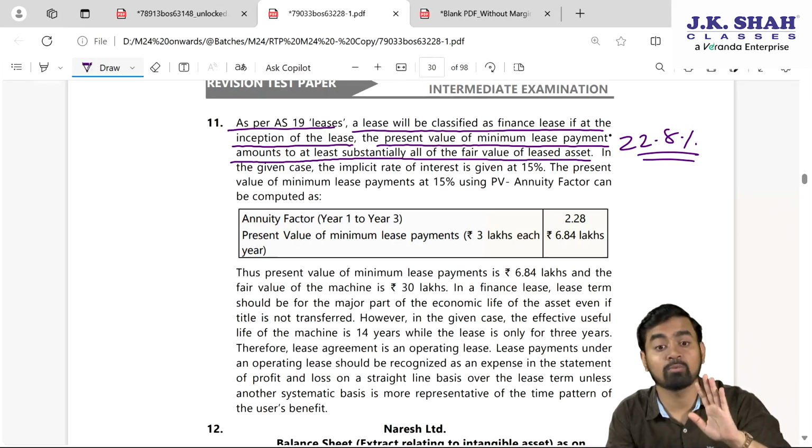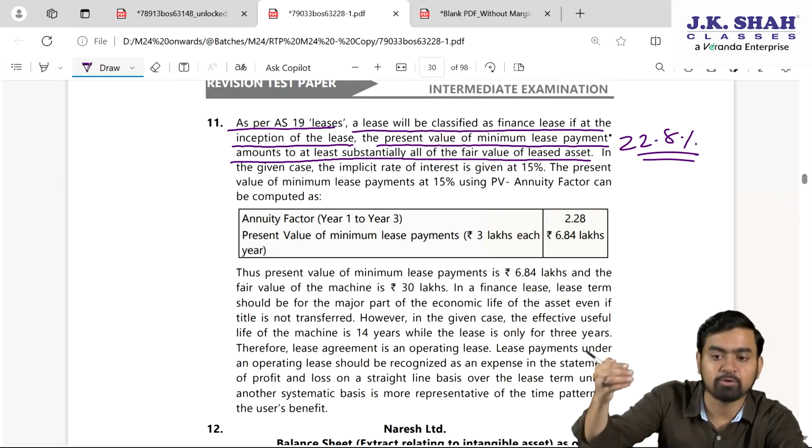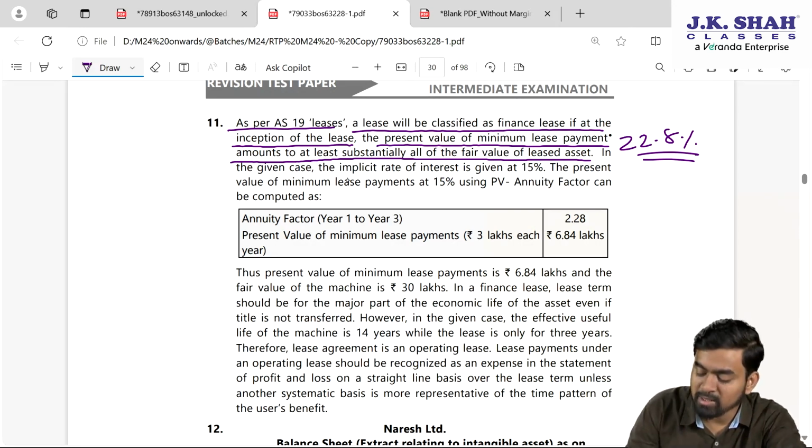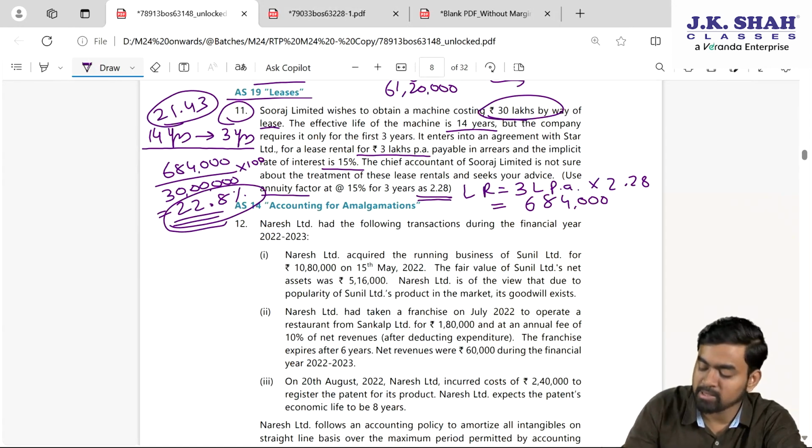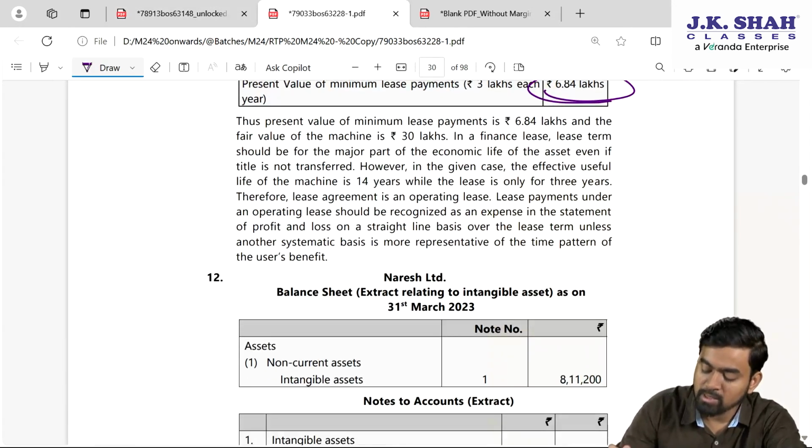It does not cover the substantial fair value, correct? So we are just paying 22.8%. In the given case, the implicit rate is 15%. The present value of MLP is 6.84, which we have already calculated, my dear students. Thus, present value of minimum lease payment is this much and the fair value of the machine is 30.